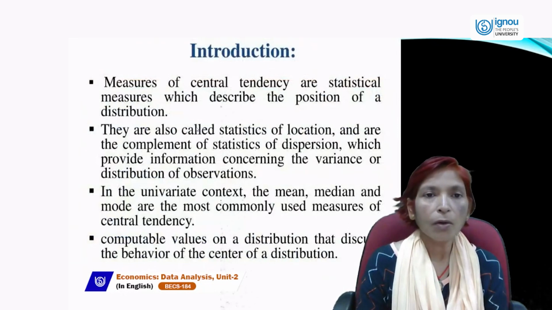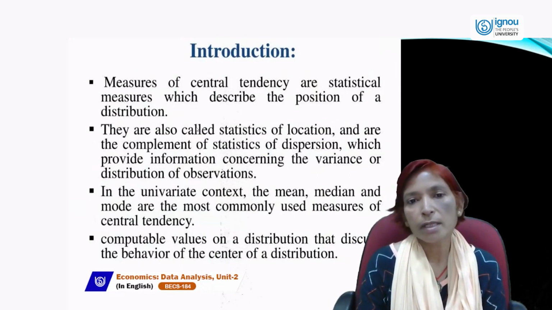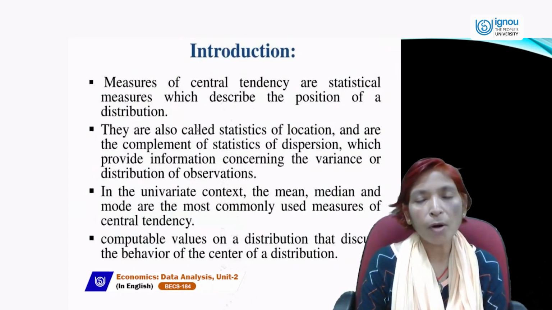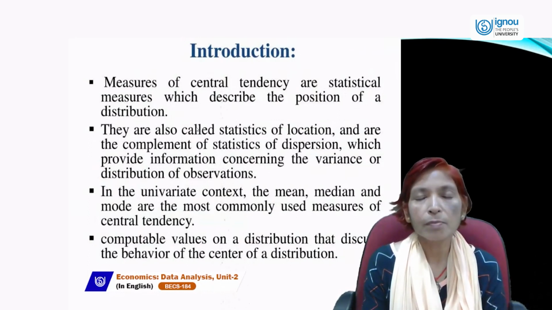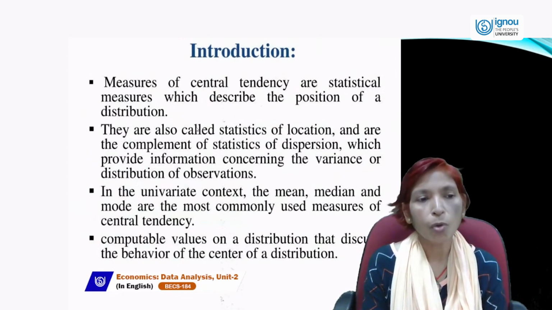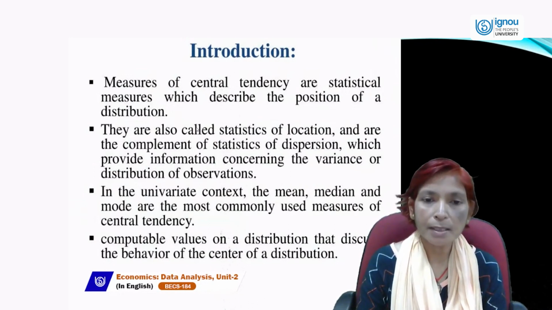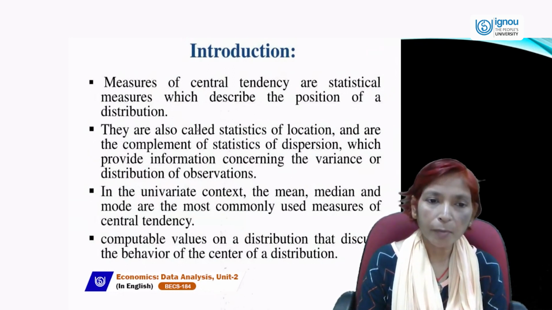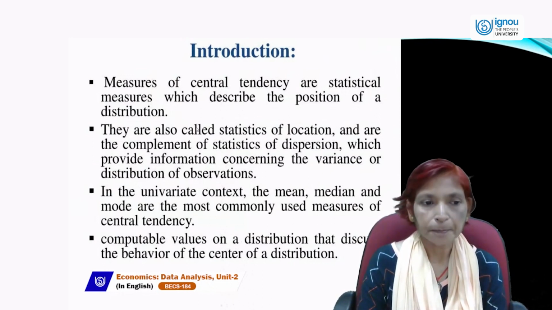Now, the introduction: measures of central tendency are statistical measures which describe the position of a distribution. If we want to know about the position of the distribution, then we must study measures of central tendency, in which we study mean, median, and mode. They are also called statistics of location and are the complement of statistics of dispersion, or measures of dispersion, which provide information concerning the variance or distribution of observations.